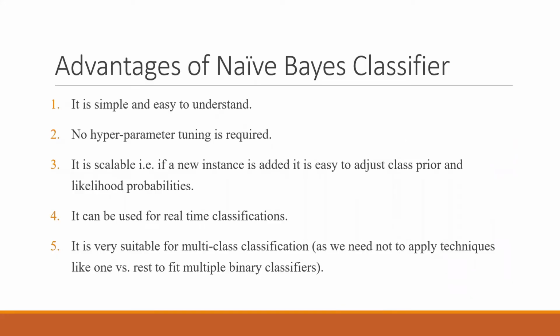So obviously it is simple and easy to understand. There are only two things that we need to take care of. Naive assumption is that all the independent variables should be there, and then Bayes theorem, you know the formula. So these are two conditions. There is no hyperparameter tuning in this. It's all mathematics. You have to get the values of these likelihood values and the